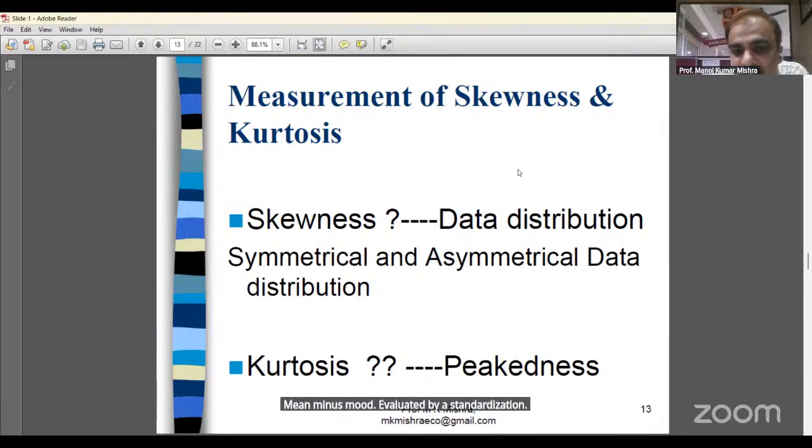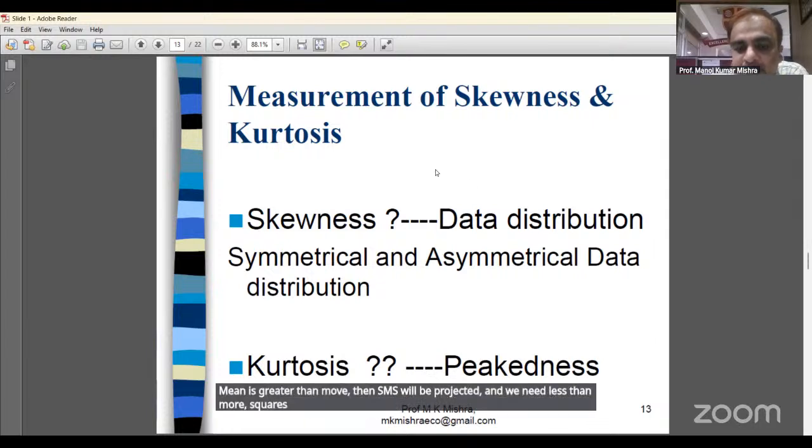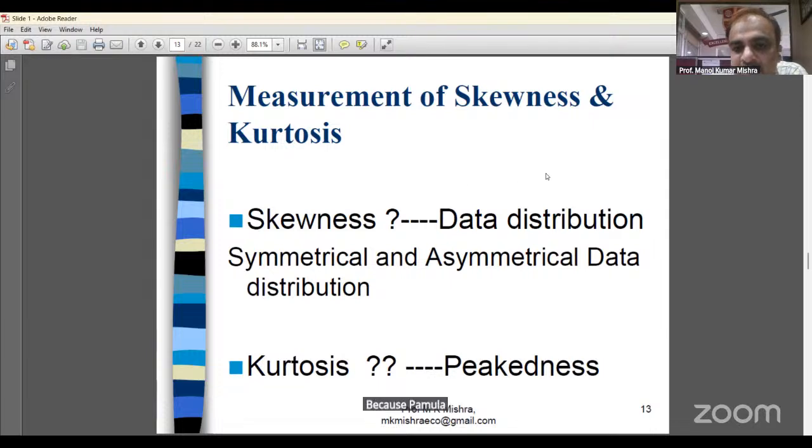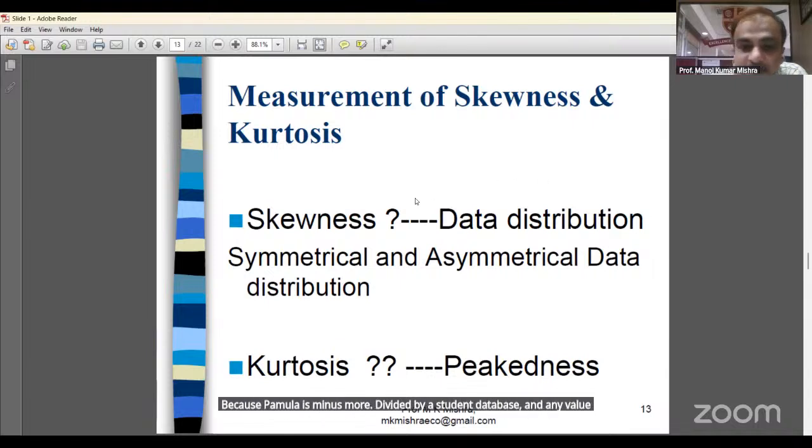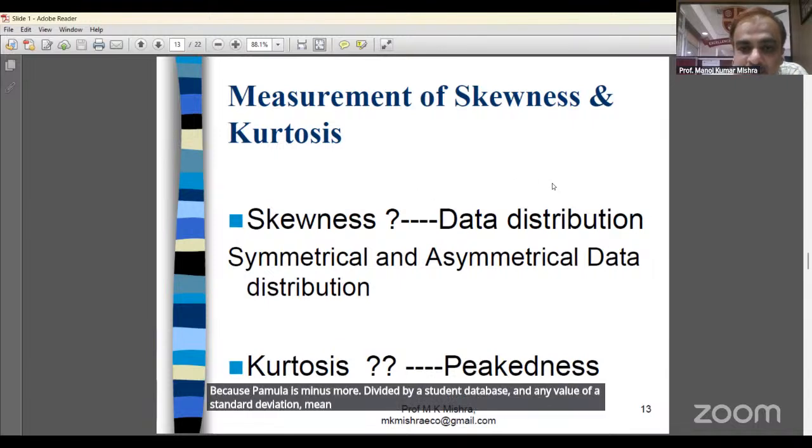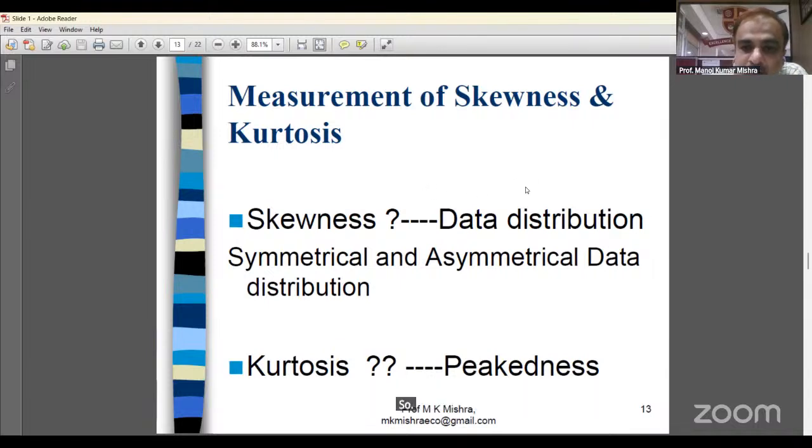If mean is greater than mode, then skewness will be positive, and if mean is less than mode, skewness will be negative, because the formula is mean minus mode divided by standard deviation. For any value of standard deviation, it depends on mean minus mode. So if mean is more than mode, of course the value will be positive, and if mean is less than mode, of course the value will be negative.